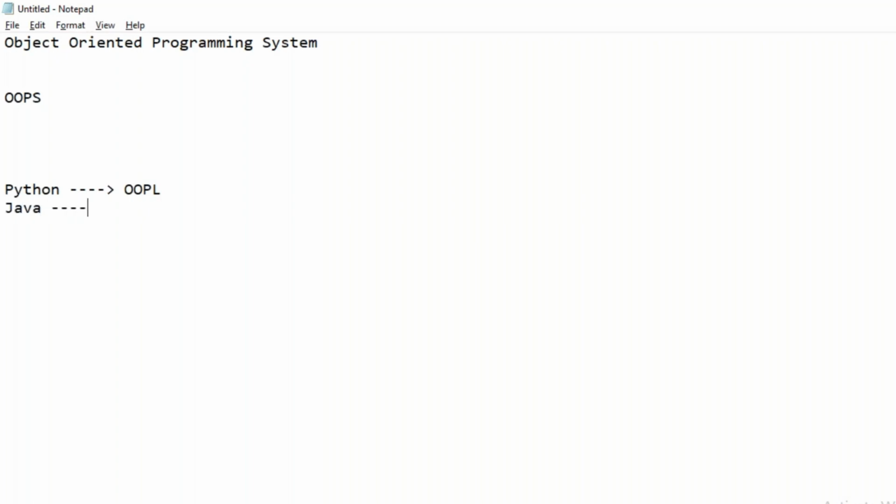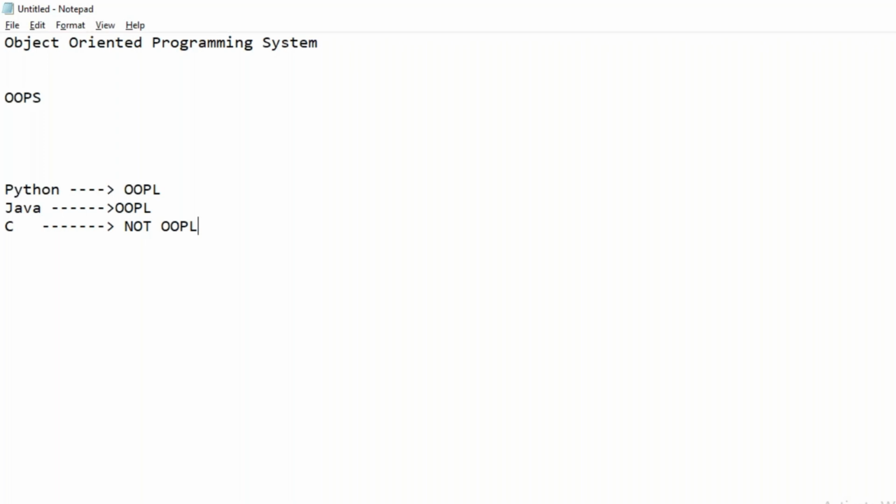Java is an object-oriented programming language. C is not an object-oriented programming language. I am saying that Java and Python are object-oriented programming languages, but C is not. Why? What is the reason? Why are we calling those two object-oriented?